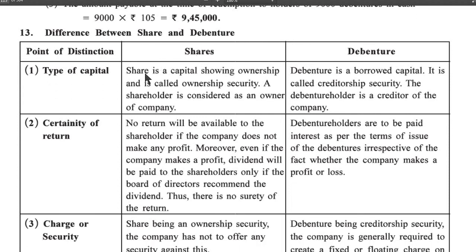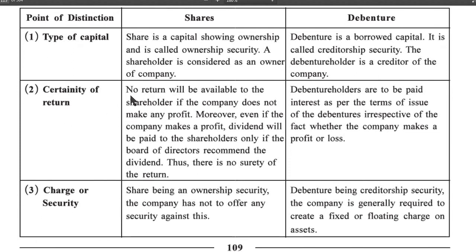Difference between share and debenture. Type of capital: share is a capital showing ownership and is called ownership security. A shareholder is considered an owner of the company. Debenture is a borrowed capital. It is called creditorship security. The debenture holder is a creditor of the company.